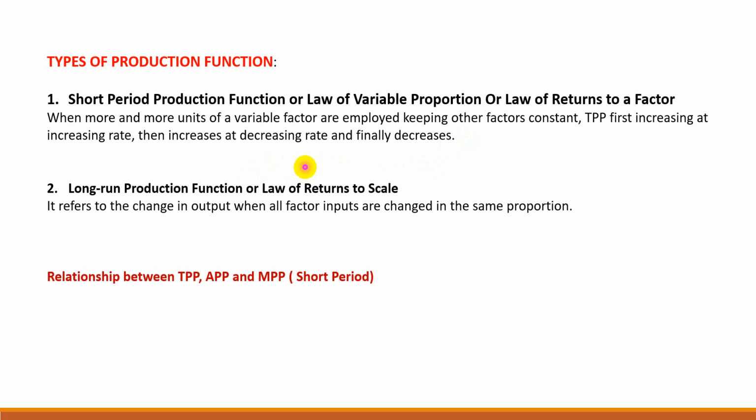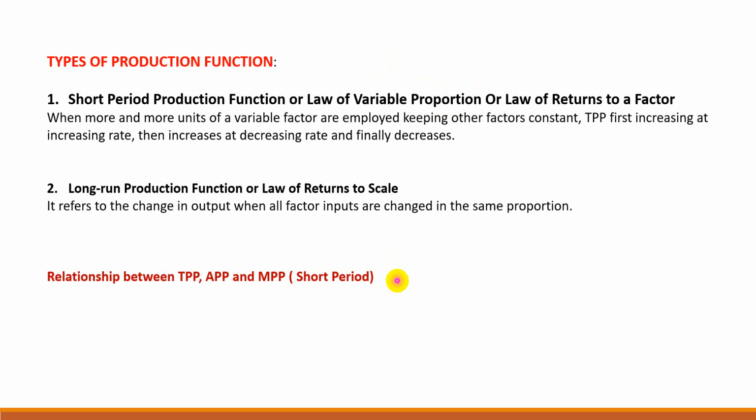Long run production function or law of returns to scale. It refers to the change in output when all factor inputs are changed in the same proportion. So there is a difference between these two. Here the factors are changed in the same proportion, but in the short run case the ratio between variable factor and fixed factor keeps on changing. That's why it is called variable proportion. The ratio between fixed and variable factors changes because one is constant, the other is increasing. So every time the ratio will change.